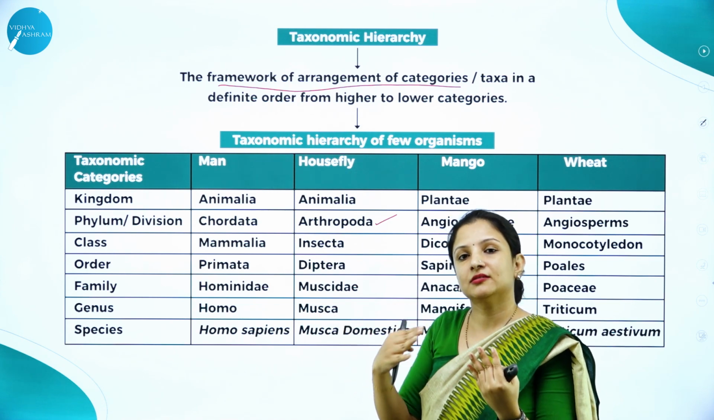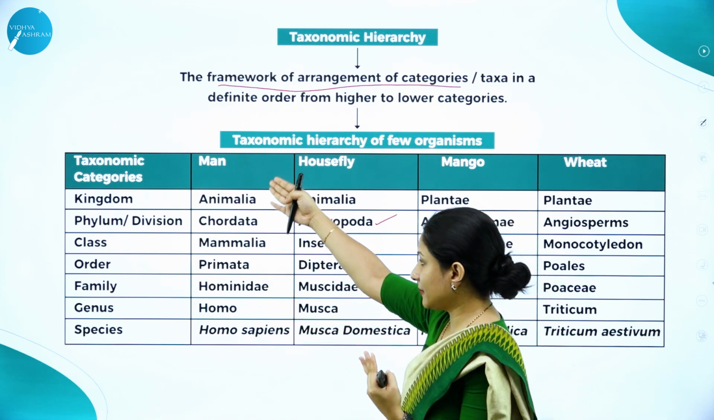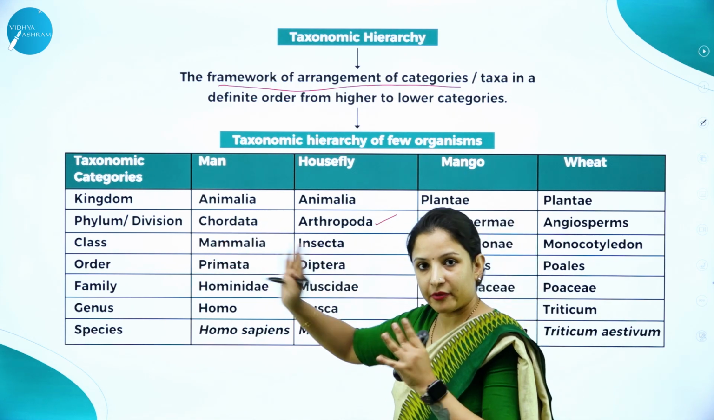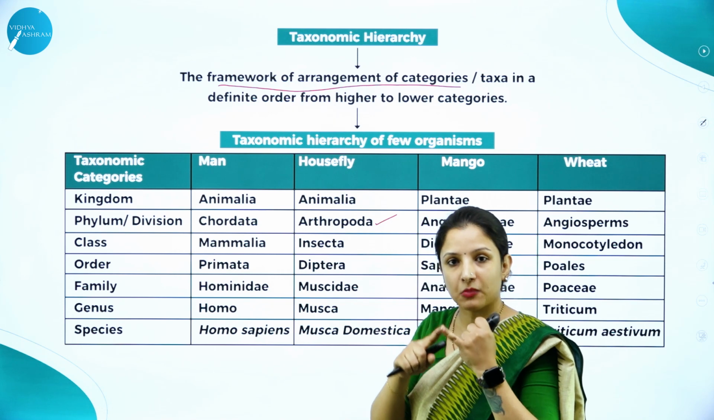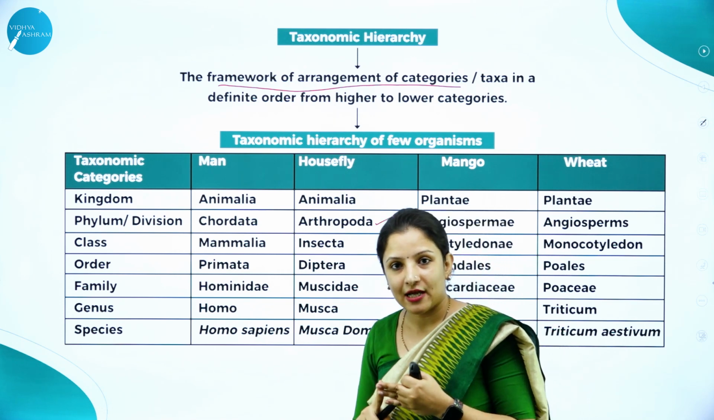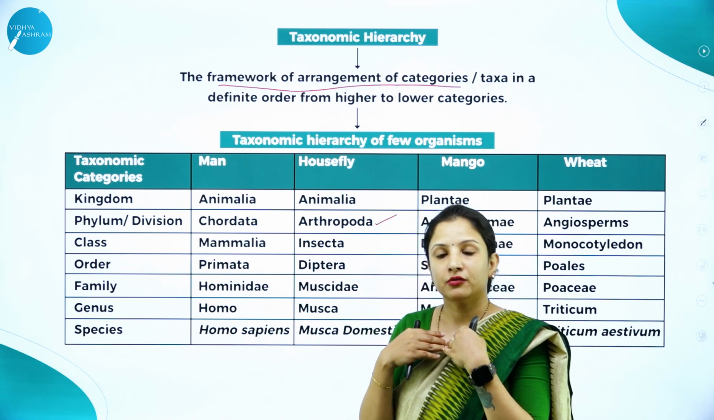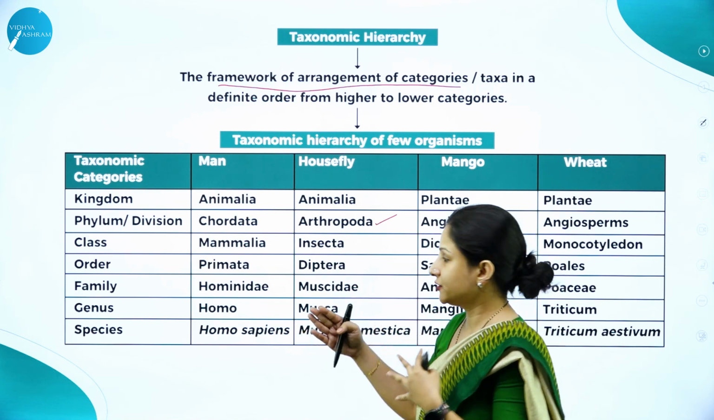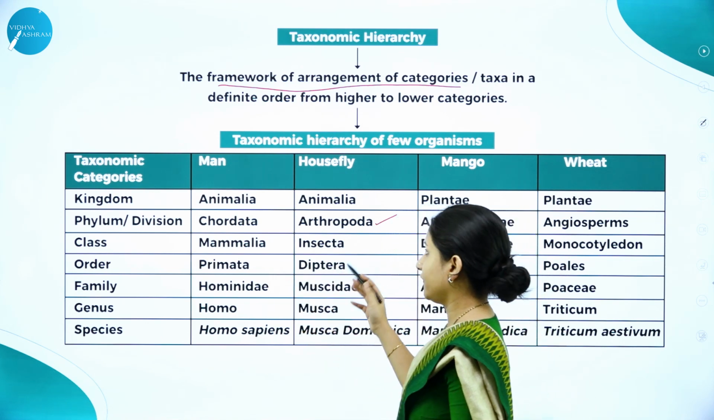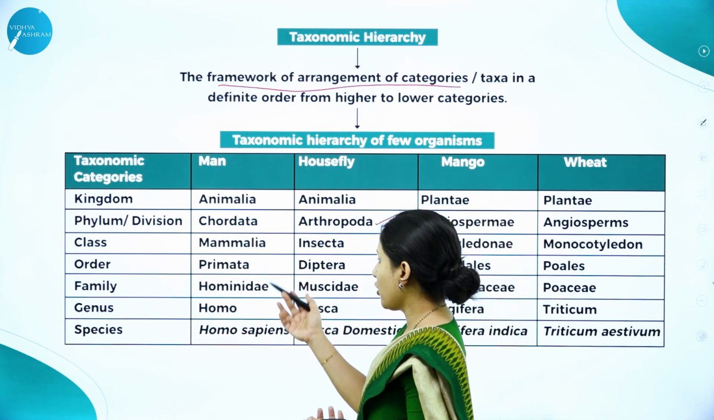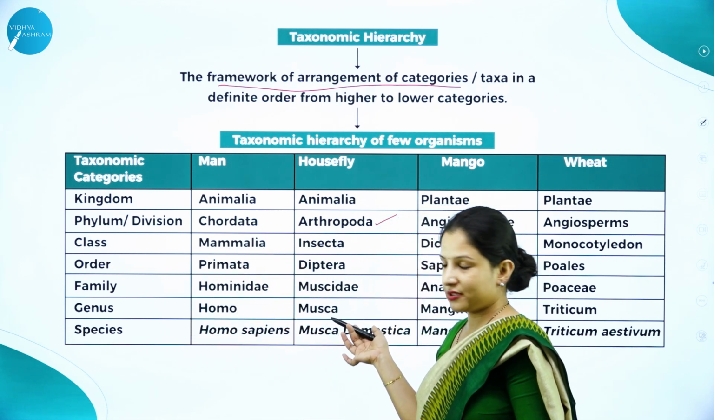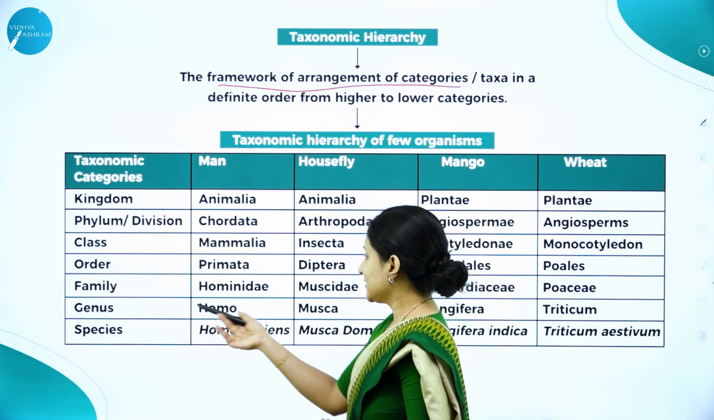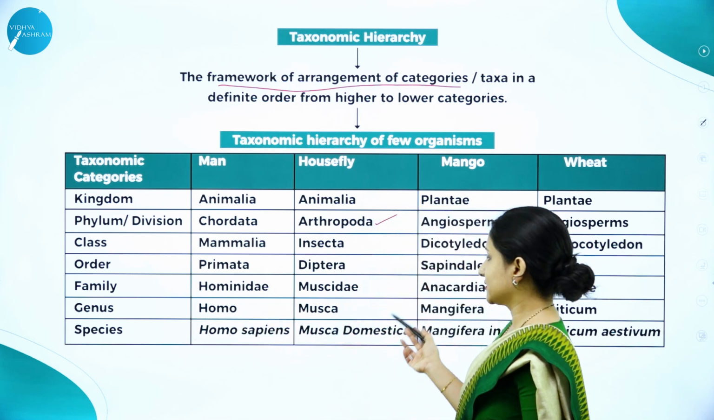Other things, that is the elephant. Elephant also comes under mammalia itself, but you can't put elephant under primata because it is not a primate. Primate means monkeys, apes, the gorillas, the chimpanzees, orangutans, we humans, all that come under the primata. So it is primata. Here it is diptera for housefly. Again, family is Hominidae. Here it is Muscidae. Then genus is Homo, here it is Musca, and species is Homo sapiens, here it is Musca domestica.